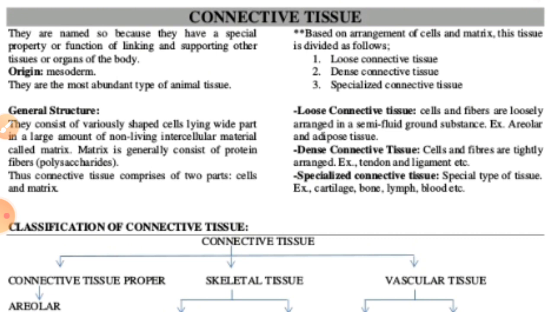Then there is another type of cells that is called reticular cells. Means they are helpful for the reticular tissue and are phagocytic in nature, capable of consuming different materials. Then the third component of this connective tissue, that is the fibers.